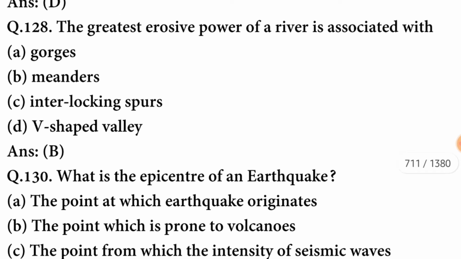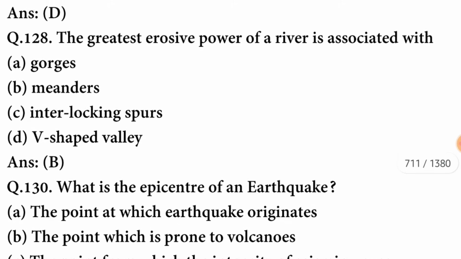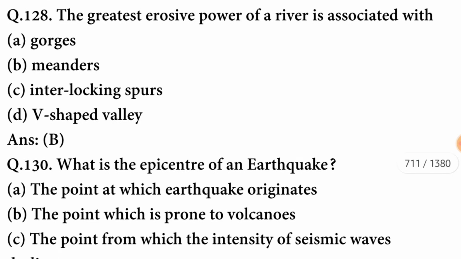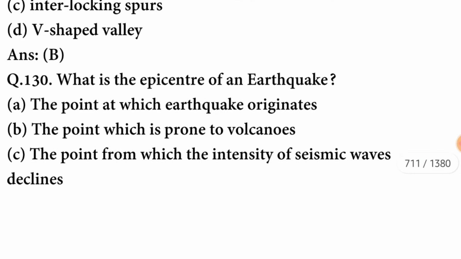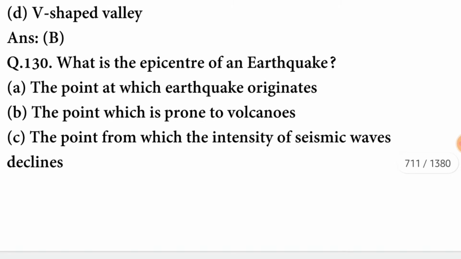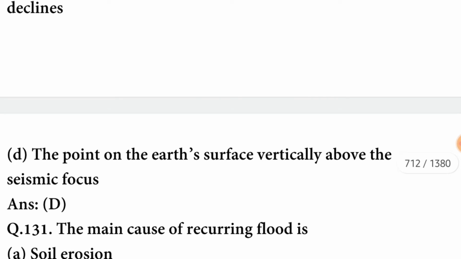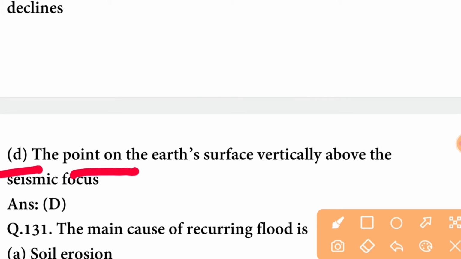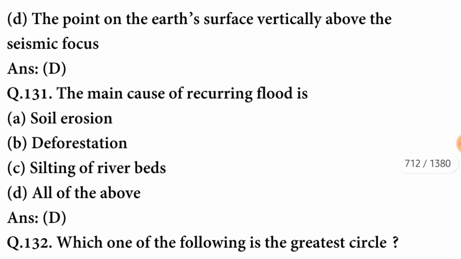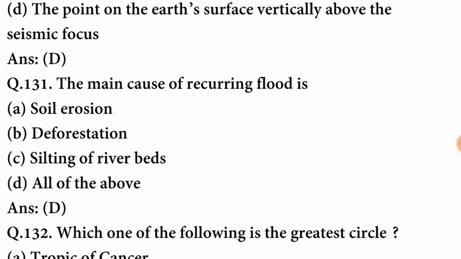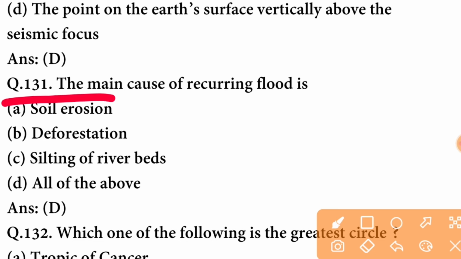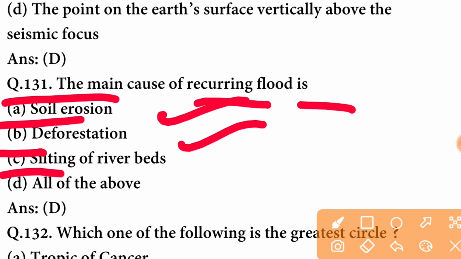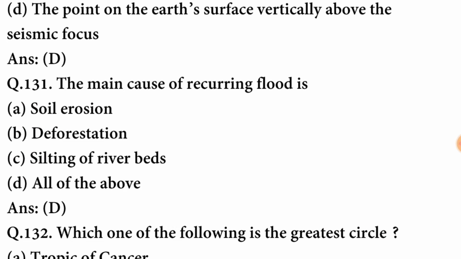The greatest erosive power of a river is associated with meanders. Meanders, B option is correct. What is the epicenter of an earthquake? Earthquake's epicenter is the point on the earth's surface vertically above the seismic focus. The main cause of recurring flood is soil erosion, deforestation and silting of river beds.